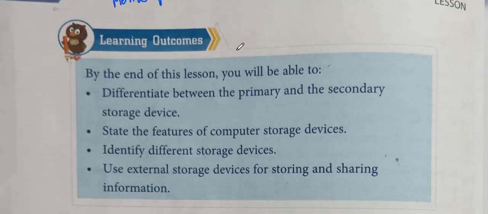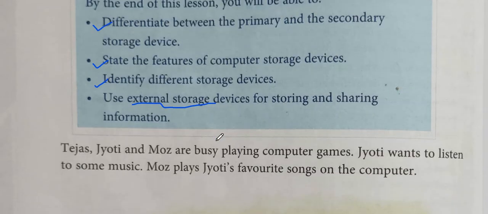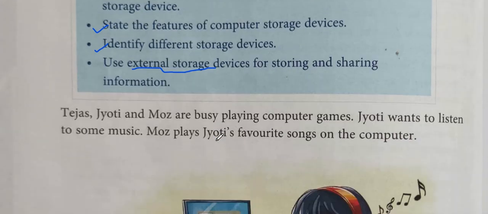Now in this lesson, what will be the learning outcomes? By the end of the lesson, we will be able to differentiate between the primary and the secondary storage device, state the features of the computer storage devices, identify different storage devices, and then we will also learn the meaning of external storage devices and how they can be used for storing and sharing the information. So let's read the lesson first.